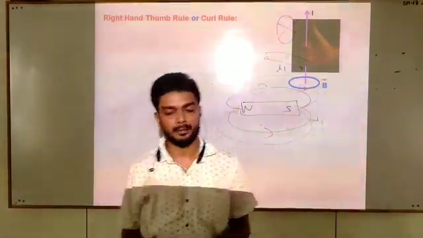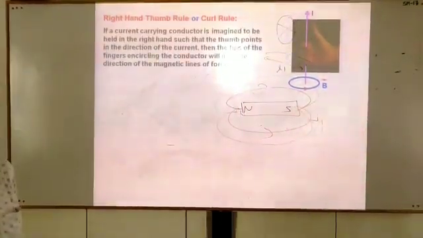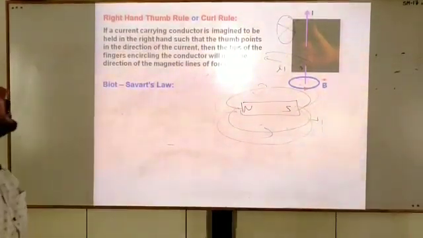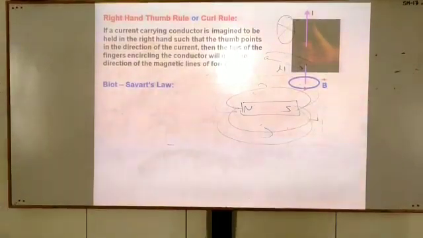Next, you can read: if a current carrying conductor is imagined to be held in the right hand such that the thumb points in the direction of current, then the tips of the fingers encircling the conductor will give the direction of magnetic line of force.